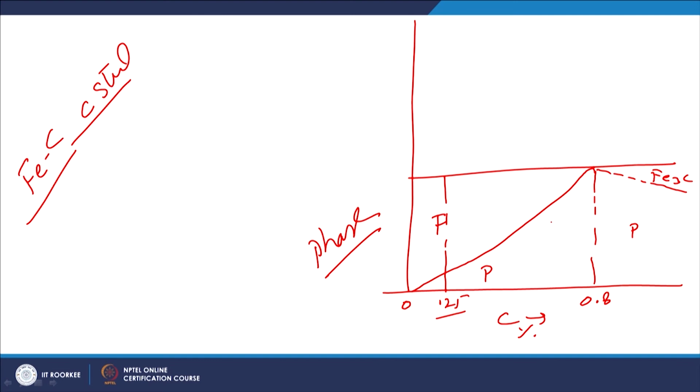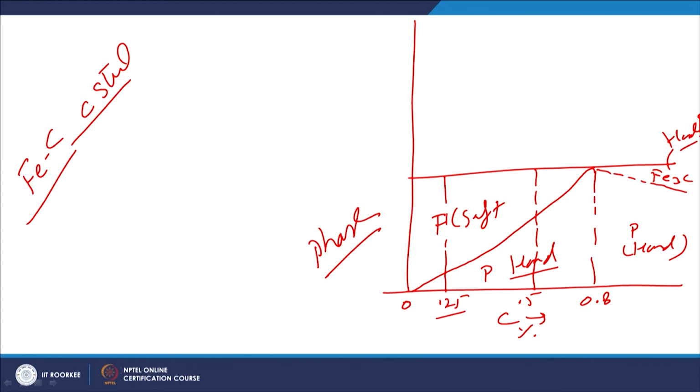For medium carbon steel, 0.25 to 0.5%, ferrite is less and pearlite is more. Pearlite is 100% at 0.8% carbon, and thereafter the pearlite percentage decreases and iron carbide starts appearing. So, this one is soft, this is hard, the pearlitic zone, and this is hardest.